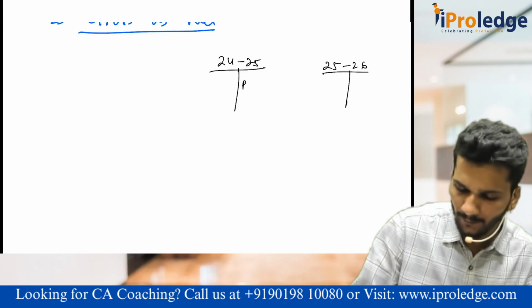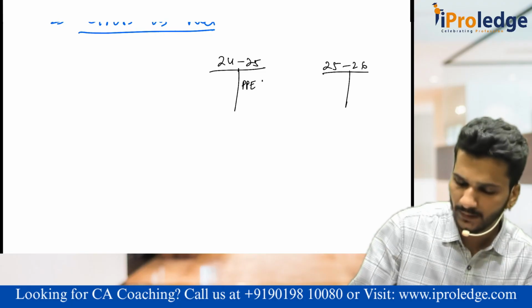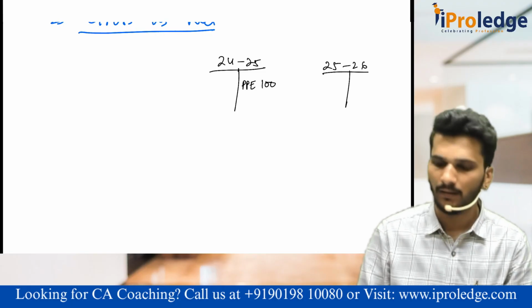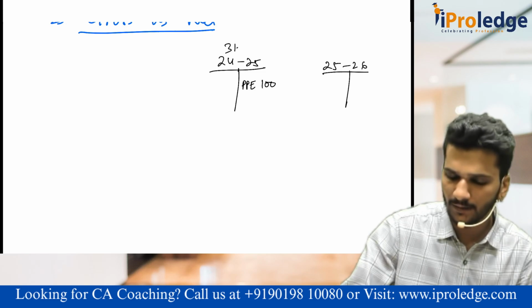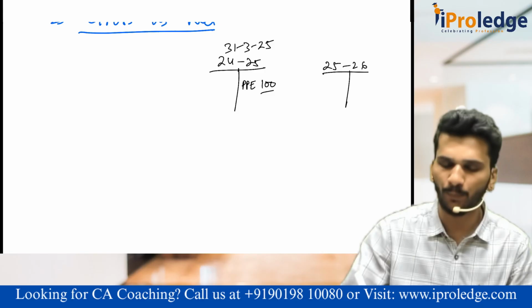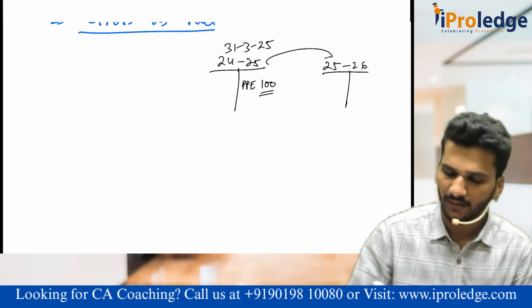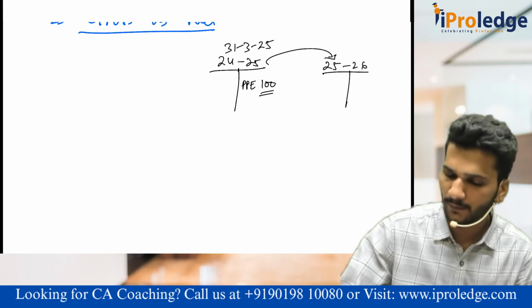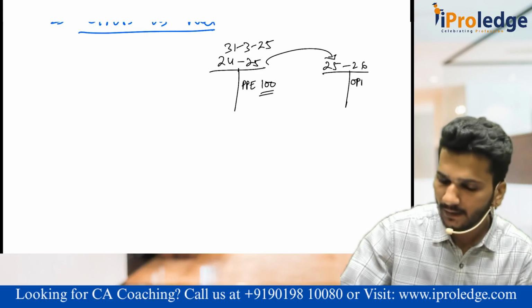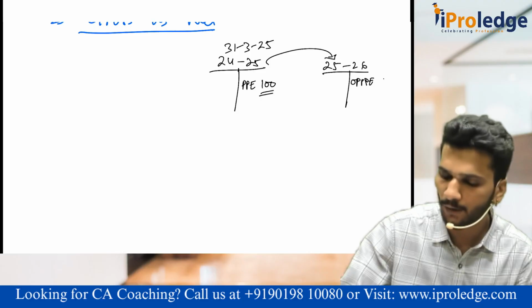Consider I am having one property, plant and equipment which is worth 100 rupees. It is the balance sheet as at 31st March 25, it is 100 rupees. Whenever it comes to the next year, it comes by way of opening PPE, which we already know is 100 rupees.